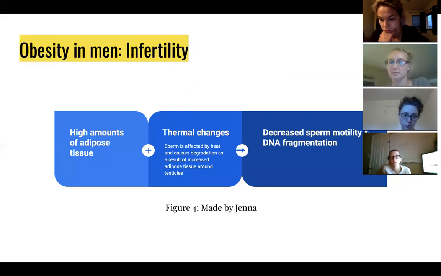In addition, there are thermal changes: because of the high adipose tissue falling on top of the testicles, it increases temperature, causing degradation of the sperm cells, resulting in decreased sperm motility and DNA fragmentation of sperm, overall decreasing fertility in men.